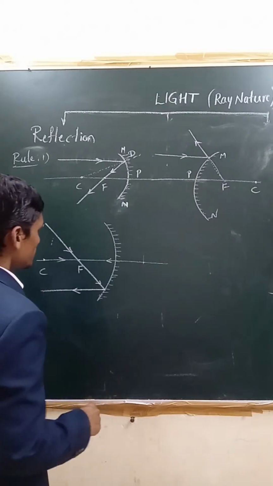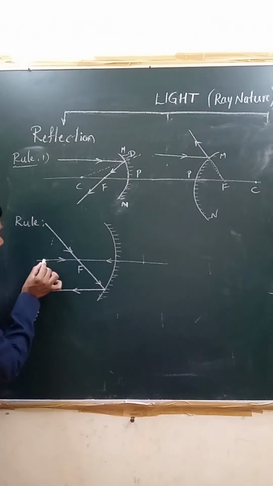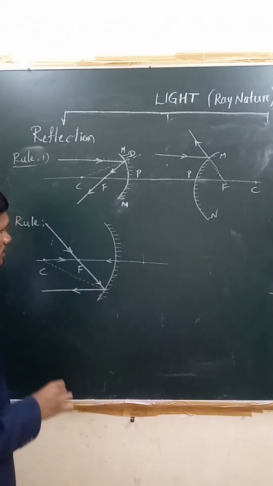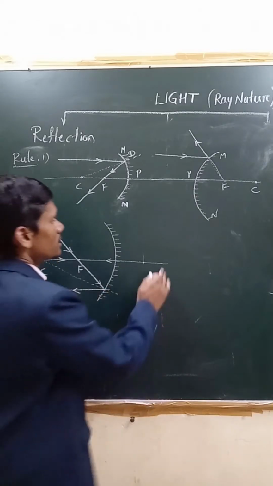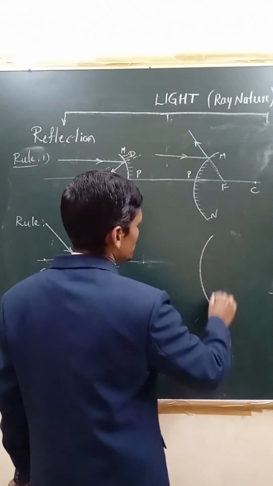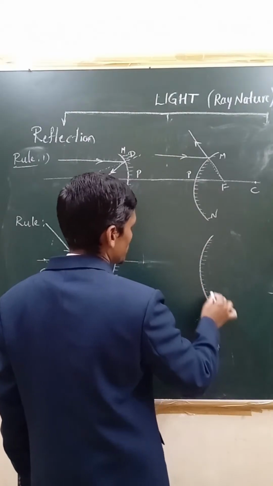Now, here you can show with the help of this center of curvature, this will be the normal. Okay, this is the normal. Next, coming to the case of convex mirror, what happens then? This is a convex mirror, right?